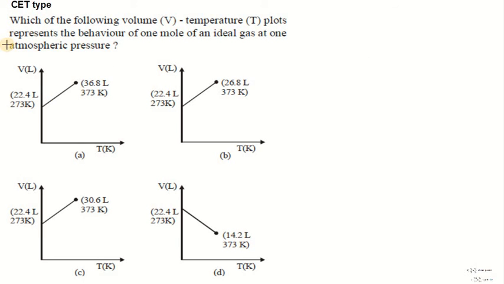See the next question. Which one of the following volume-temperature plots represents the behavior of 1 mole of ideal gas at 1 atmosphere pressure? We have different graphical representations. Along the y-axis they have taken volume and temperature on the x-axis. One thing they are telling is that pressure is constant. So what is the relation between these? We'll check it out. The relation between volume and temperature is direct proportionality.